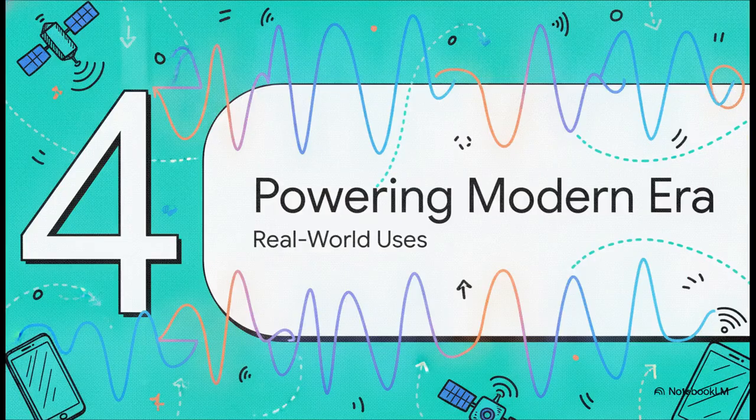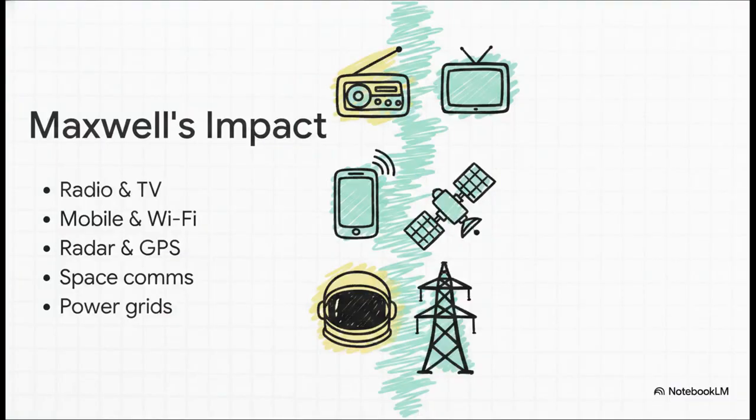Section 4. Powering the modern era. Once humanity understood that visible light was just one narrow type of electromagnetic wave, we realized we could engineer our own invisible waves to carry energy and information. Because of Maxwell's equations, we have radio broadcasting, satellite communication, and that mobile phone sitting right in your pocket. We have the Wi-Fi you're using to stream this explainer right now.